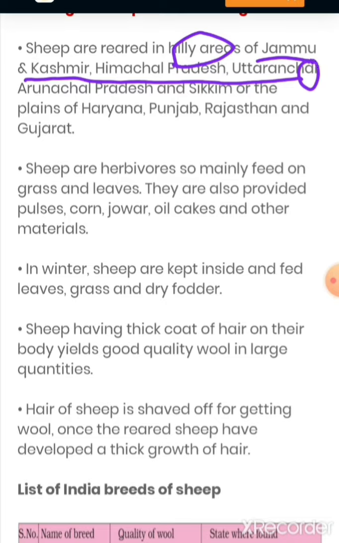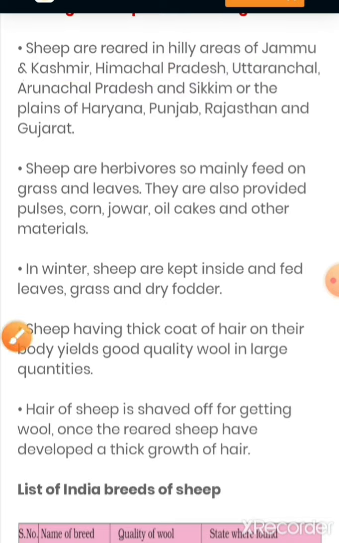This spelling over here is wrong. Arunachal Pradesh and Sikkim. And the plain area is this: Haryana, Punjab, Rajasthan, and Gujarat. Okay, so please learn them because they will obviously come in your exam.